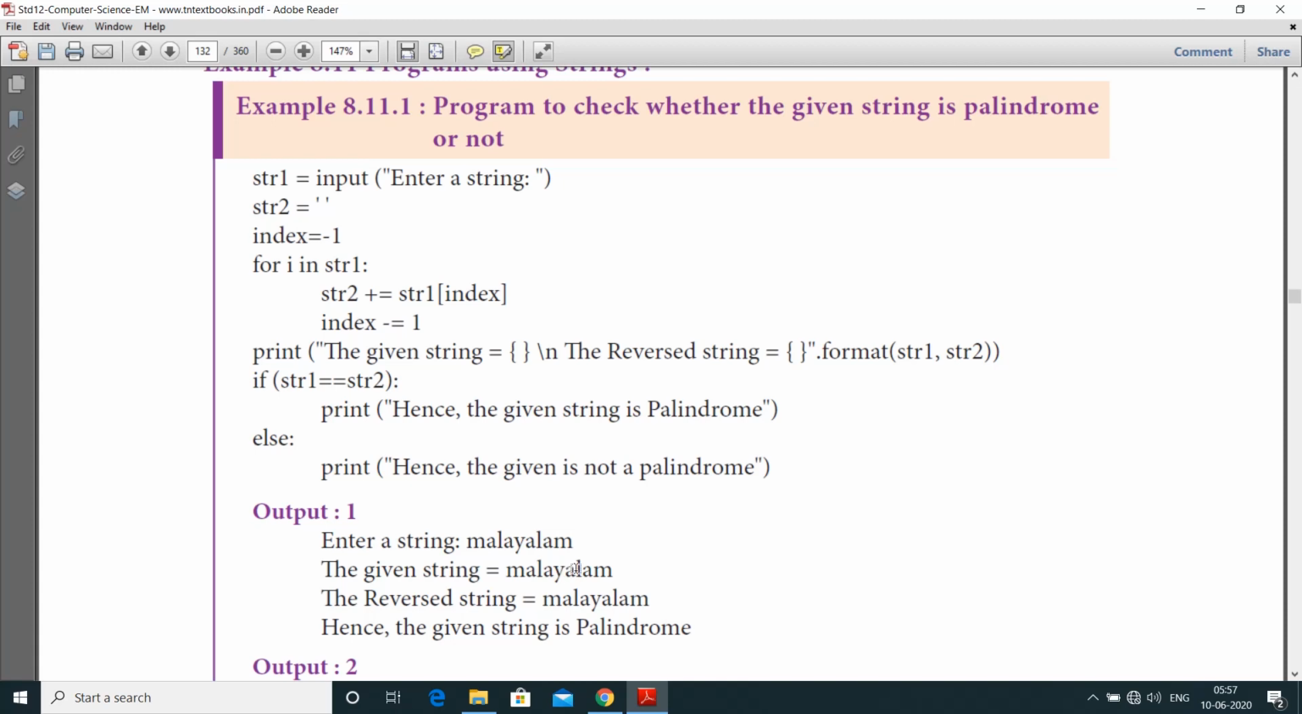So after this, from the last it should be matched, if str2 is equal to str1. We are going to print the reverse string also, and it is the same. If it is matched, the condition is satisfied here, hence the given string is palindrome.